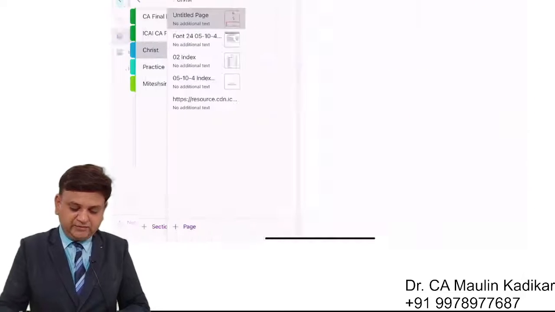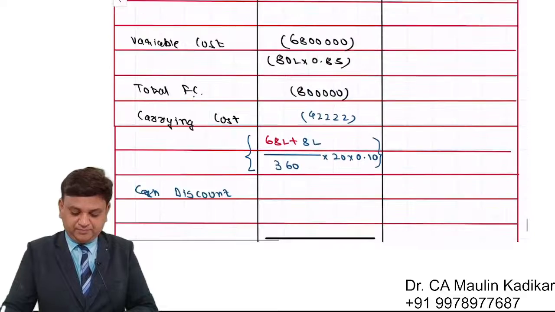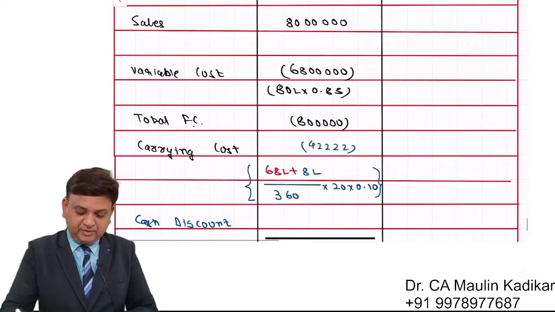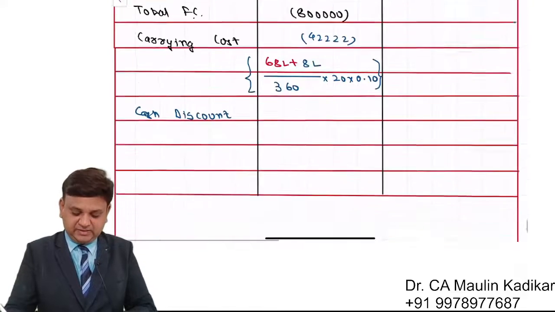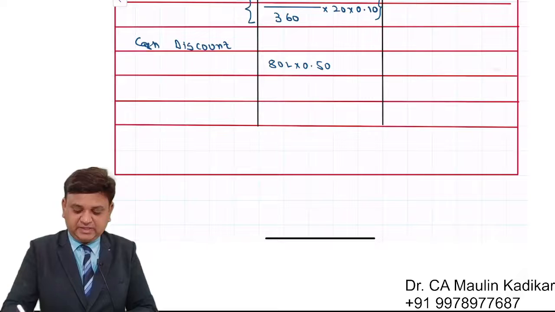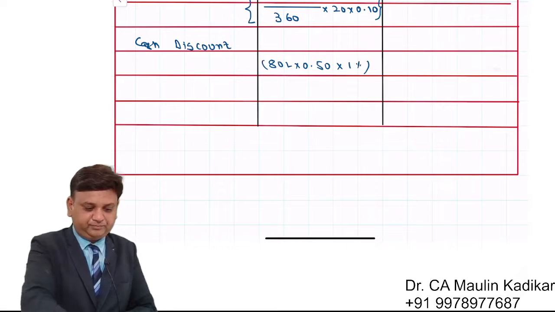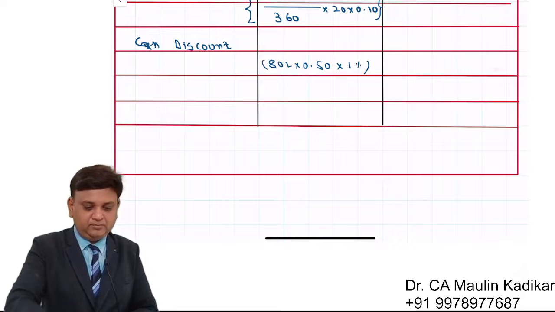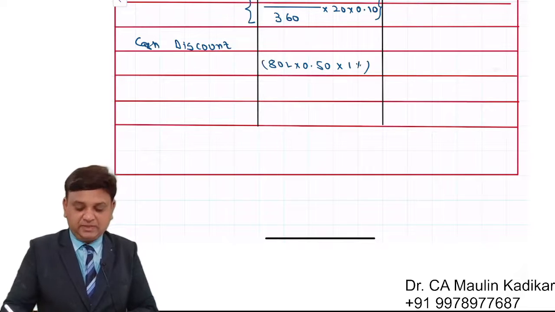So right now half of the customers are availing discount. So this is an amount of 80 lakhs into 0.5, that is 40 lakhs, into rate of cash discount 1%. 40 lakhs into 1% comes to 40,000.